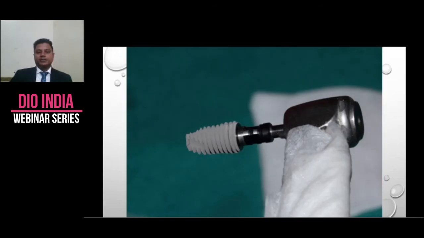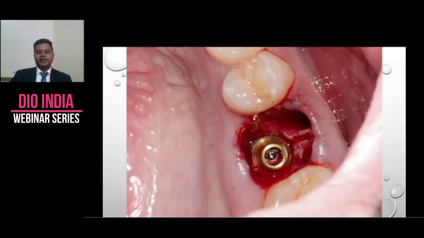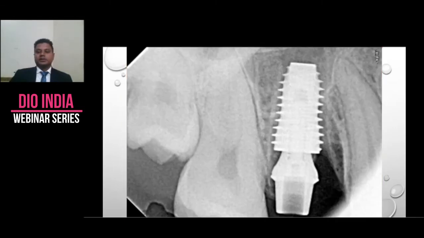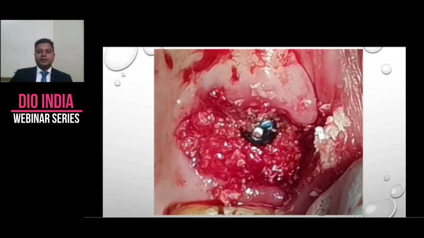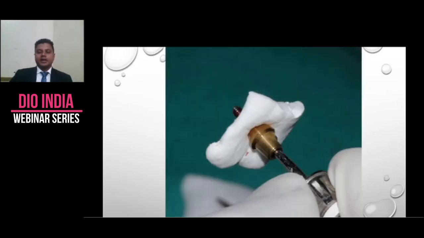This is 7.5 by 11 DO, I think, yeah, gone in. So it's placed. Now this is abutment, dual zone grafting. This is poncho. This is the white material which you see around this abutment thing. Abutment is not a membrane. It is not a membrane. It is a collagen plug.